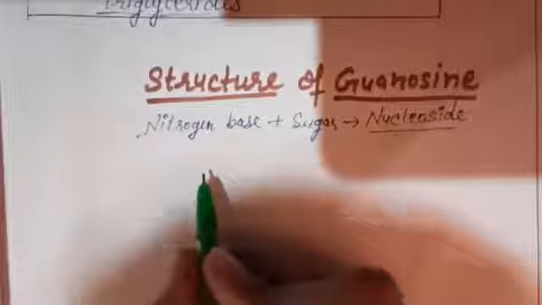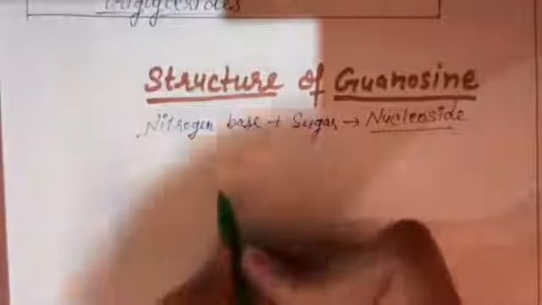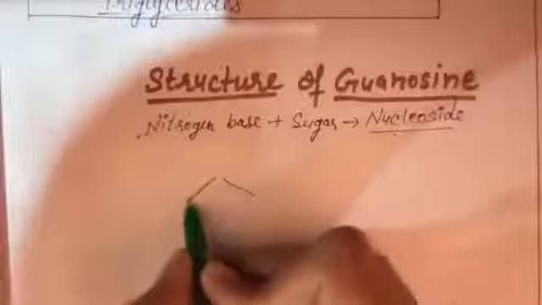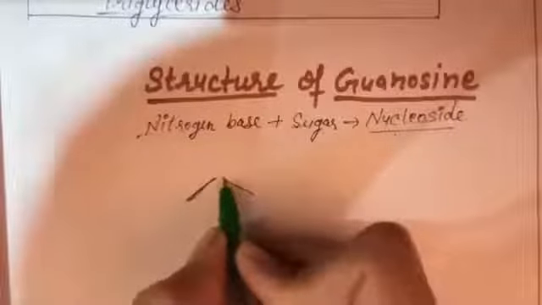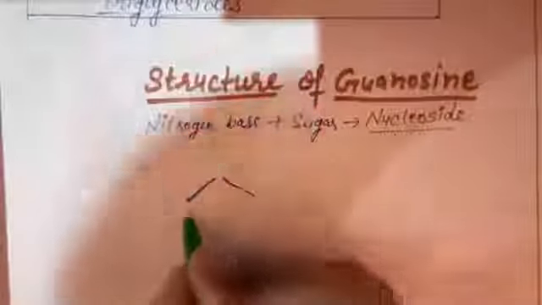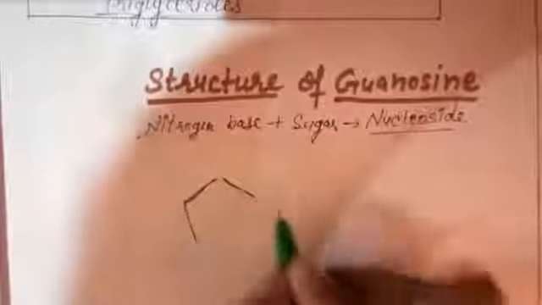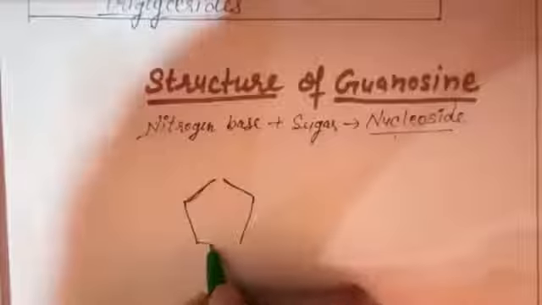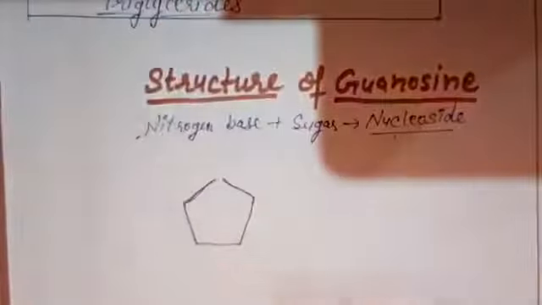So let's make the structure of guanosine. First of all, you will make the structure of sugar here. The sugar which is present here is ribose sugar or deoxyribose sugar, which is a 5 carbon ring, a 5-membered ring you can say.